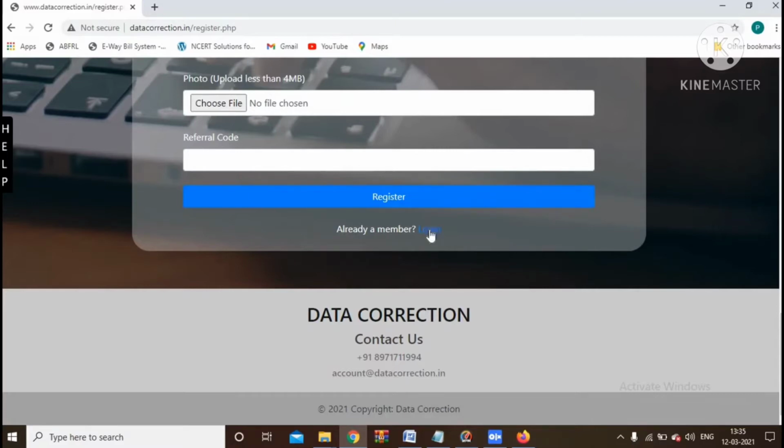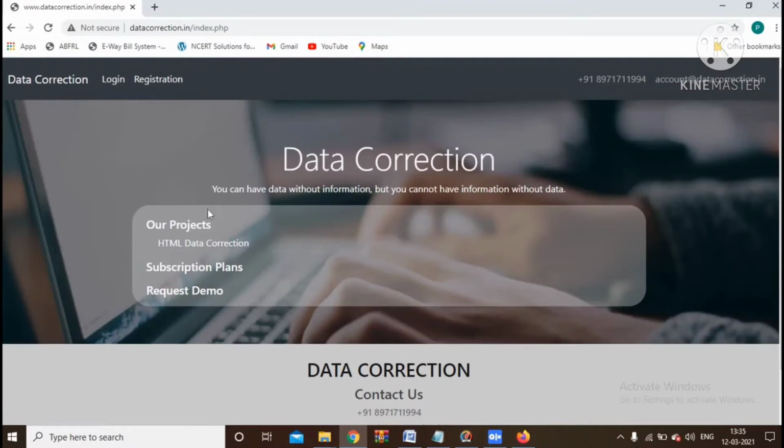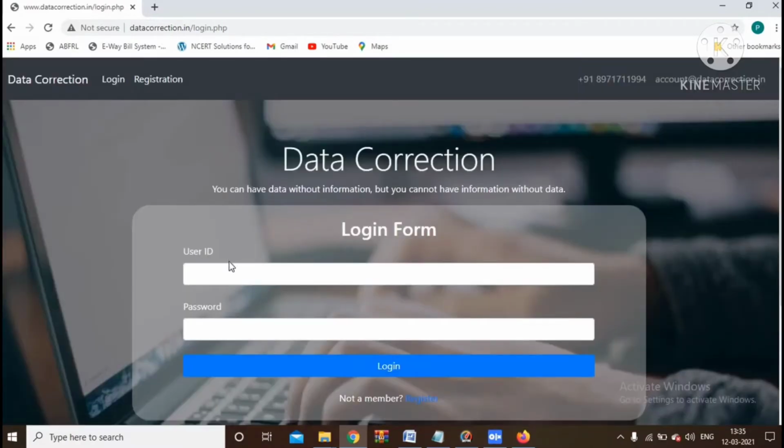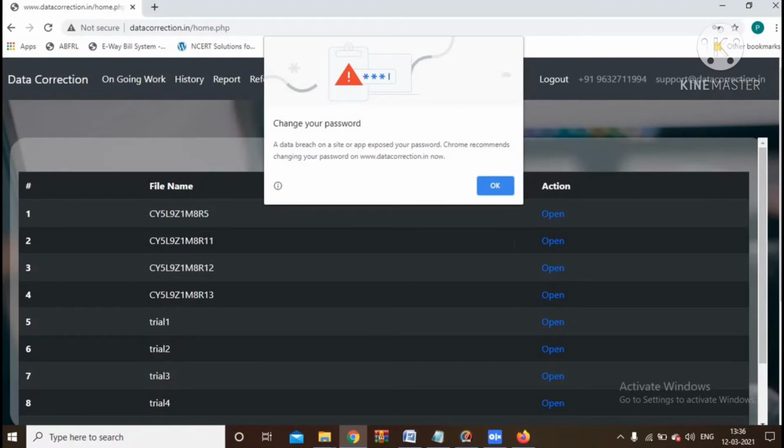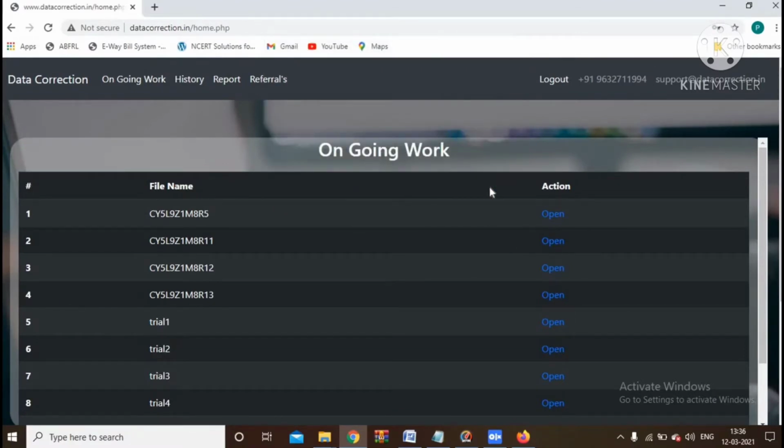Just click on login and mention your given email ID, user ID and password. Once entered, just click on OK here.